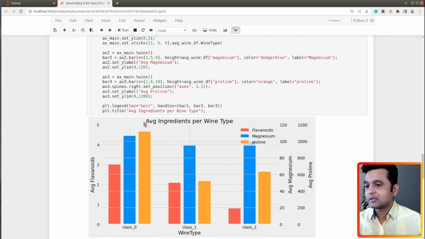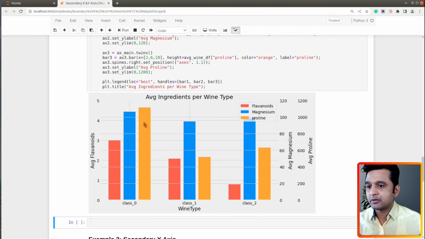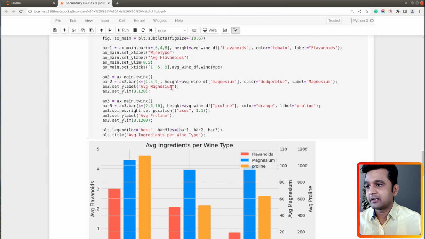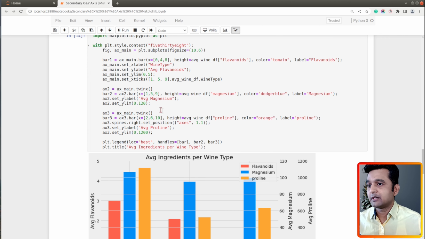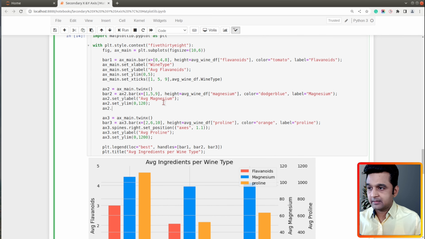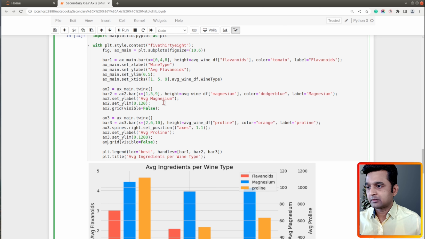All right, so now we have a chart which looks good, but there is one thing, which is that our grids are not properly aligned. There is one solution to this. The solution is that I can disable the grids of this secondary y-axis. So let me go ahead and do that. I can set ax2.grid, I can call the grid function on it, and there is a parameter named visible, which I can set to False. The same I will do for the third axis as well.